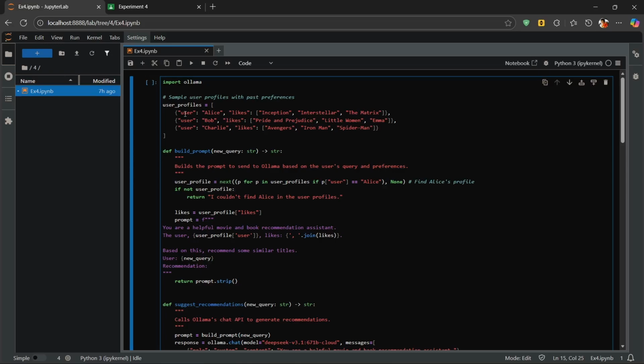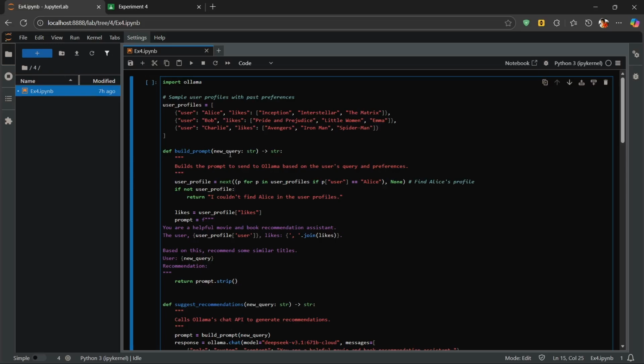Next, I'm going to define some user profiles here. For example, you can see Alice. Alice likes Inception, Interstellar, and The Matrix. Bob likes Pride and Prejudice, Little Women, and Emma. And Charlie likes Avengers, Iron Man, and Spider-Man. So this is a movie series right here, this is also a movie series, and this is books. These profiles simulate stored user preferences, like how a database stores them.